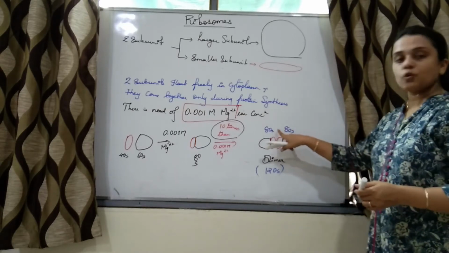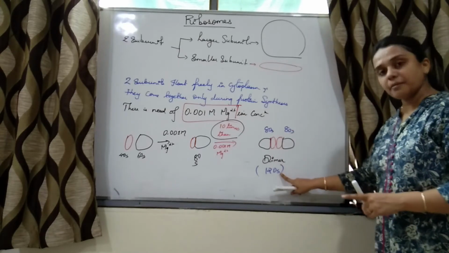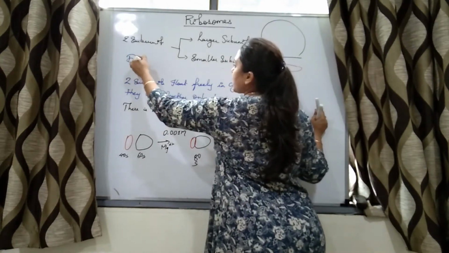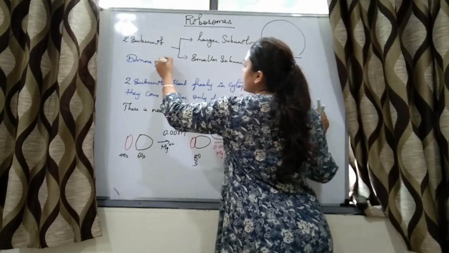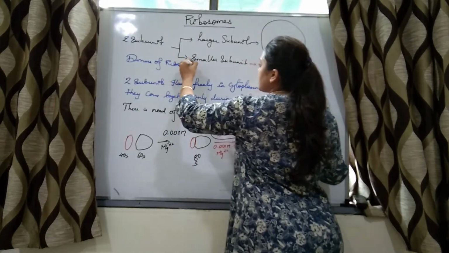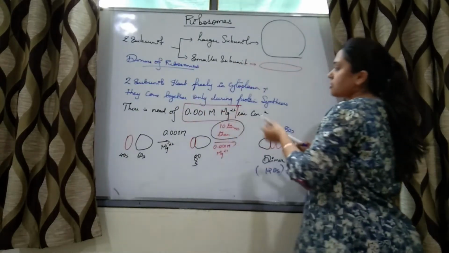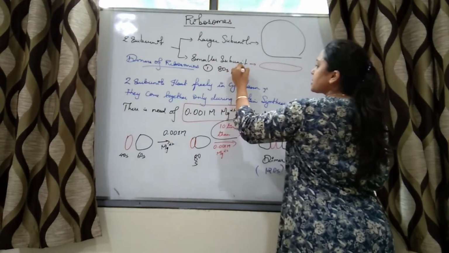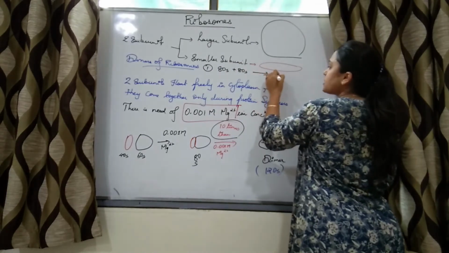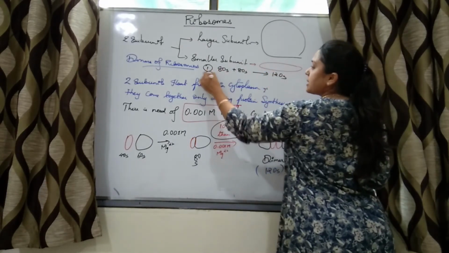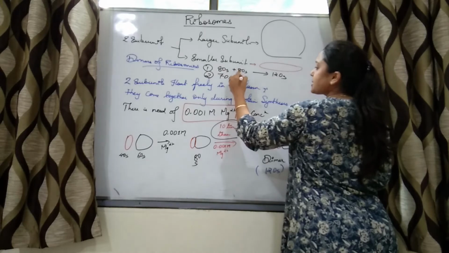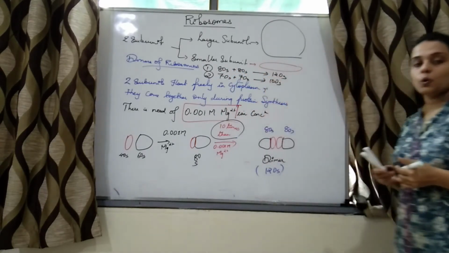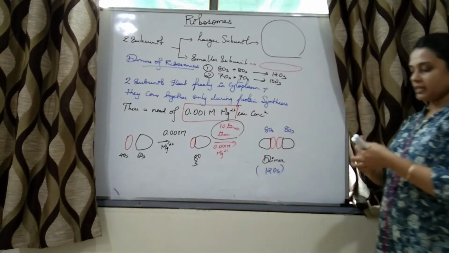Again, as I said, we don't have to sum this. This is its sedimentation rate, right? So dimers of ribosomes are like this. 80S plus 80S forms 120S, and 70S plus 70S forms a dimer whose sedimentation rate is 100S.